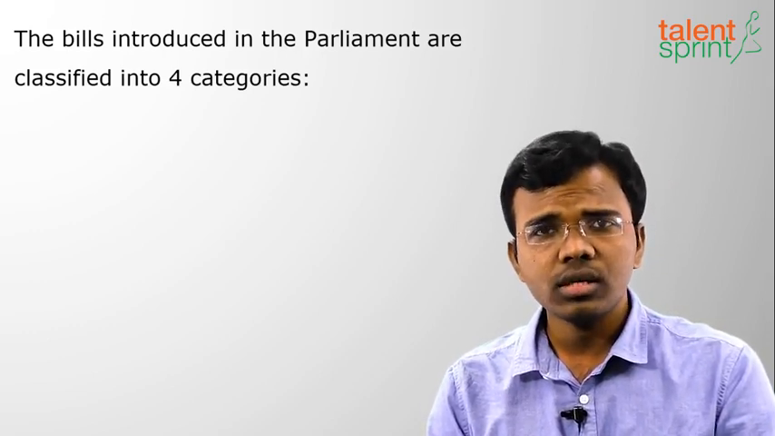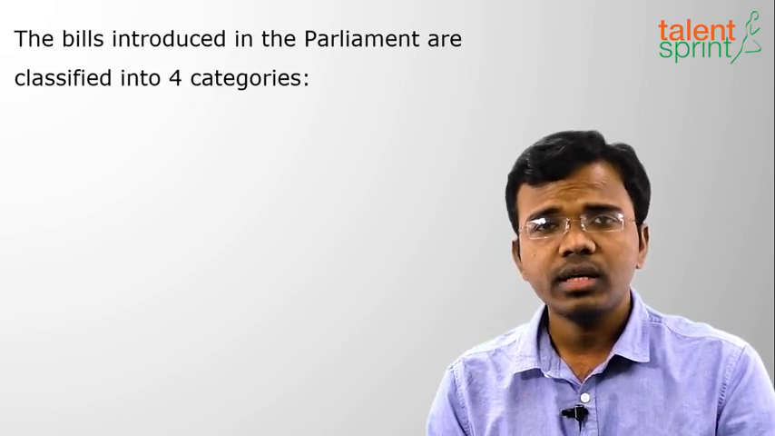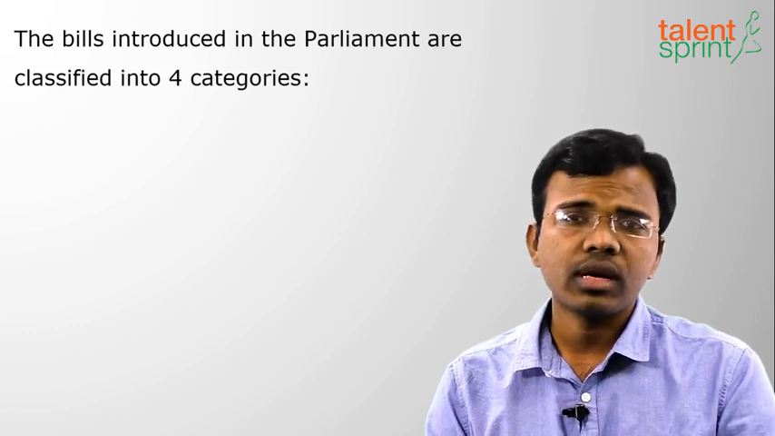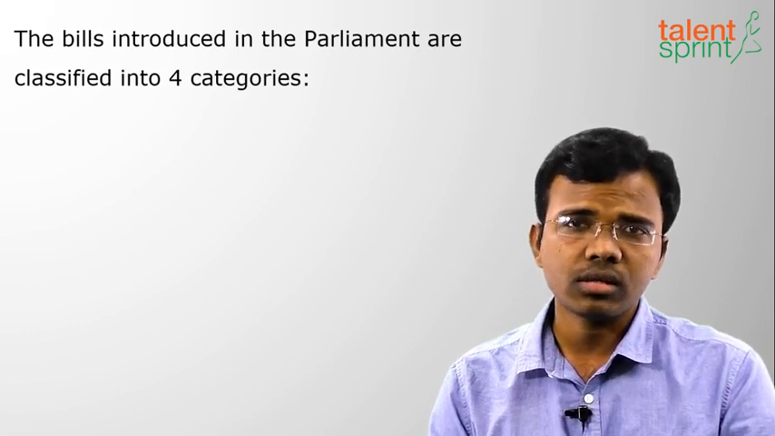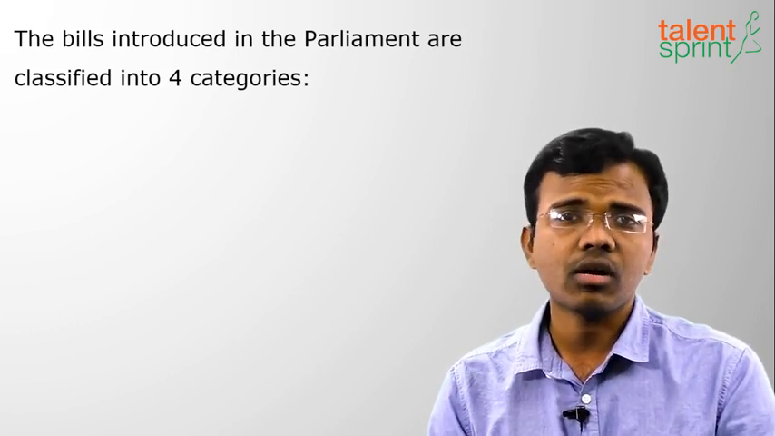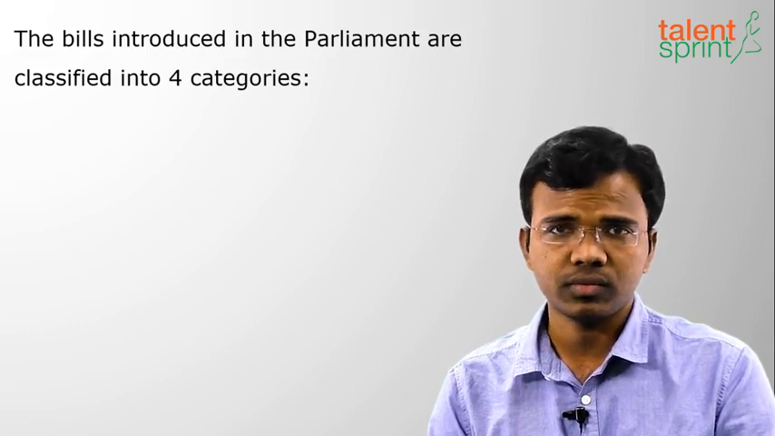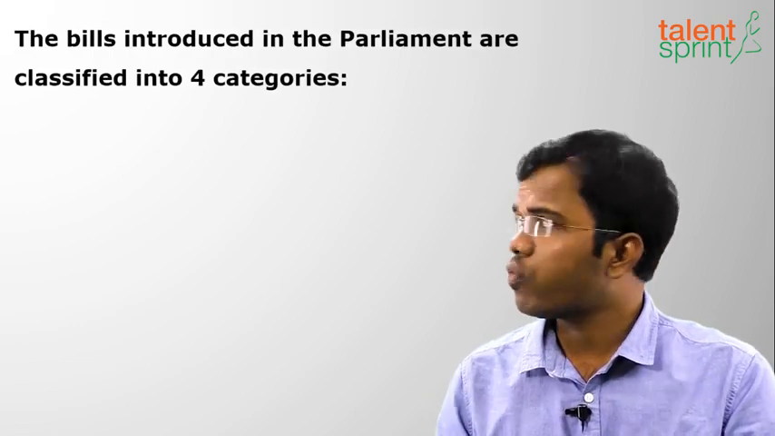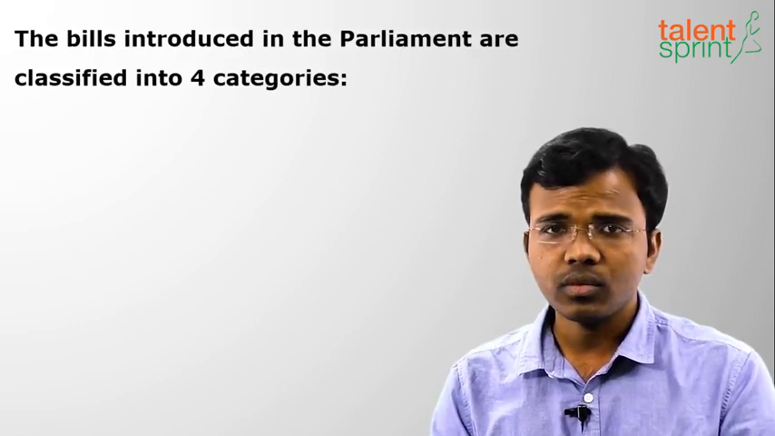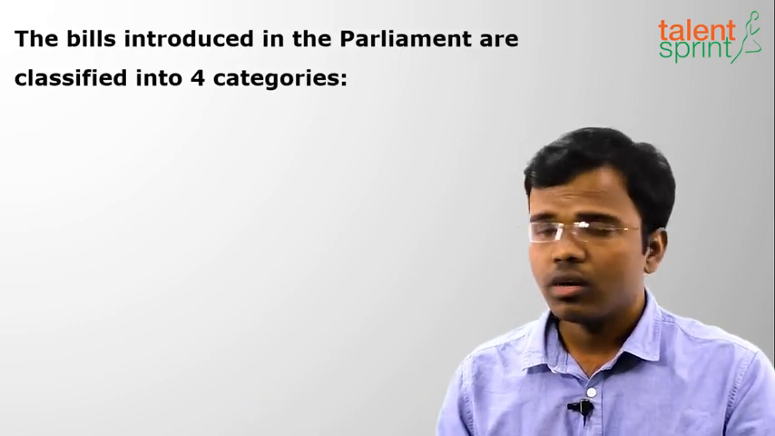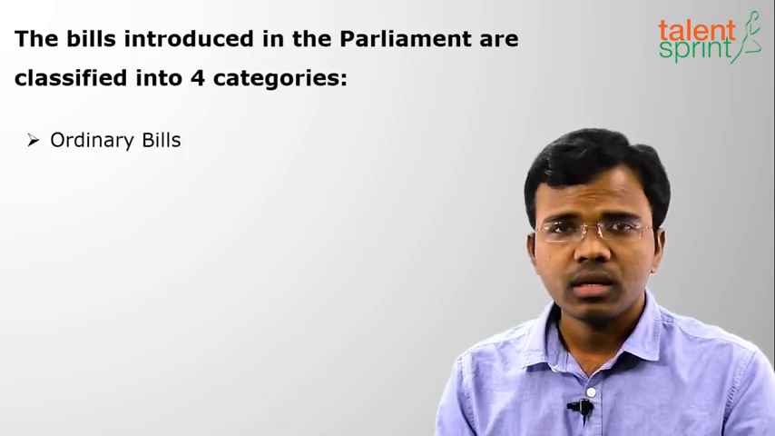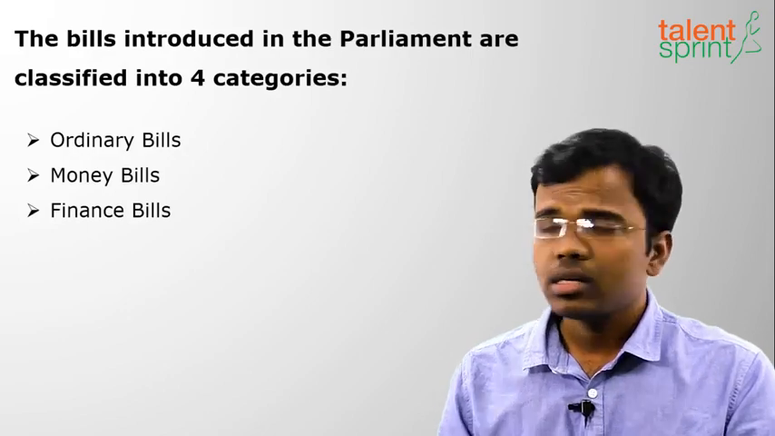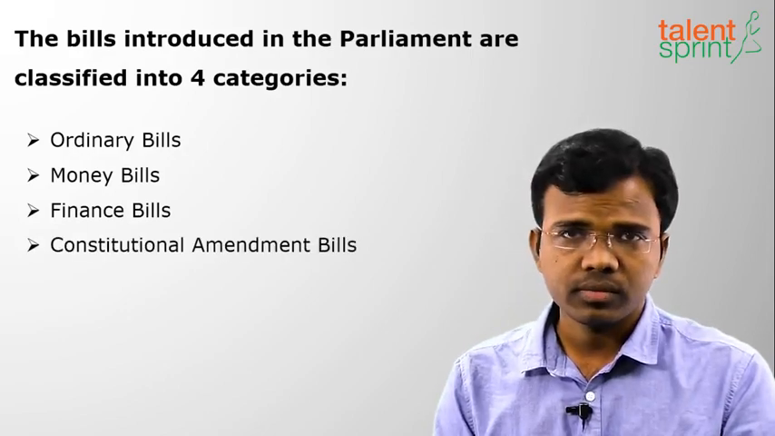So why do we need all these bills? Because for the welfare of the people, we need laws, and we need to implement these laws by the executive. First, laws are made by the legislature. There are different types of bills which are categorized into 4 categories: first ordinary bills, next finance bills, next money bills, and constitutional amendment bills.